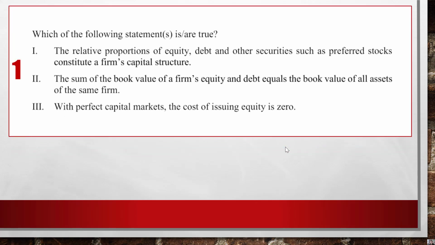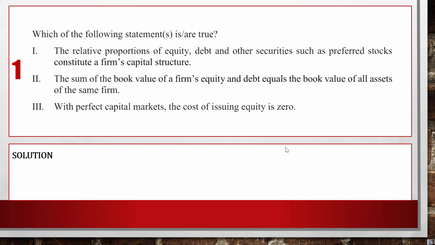So now we are going to look at some basic problems. Which of the following statements is true? Number 1, the relative proportion of equity, debt, and other securities such as preferred stocks constitute a firm's capital structure. Number 2, the sum of the book value of a firm's equity and debt equals the book value of all assets of the firm. Number 3, with perfect capital markets, the cost of issuing equity is 0.